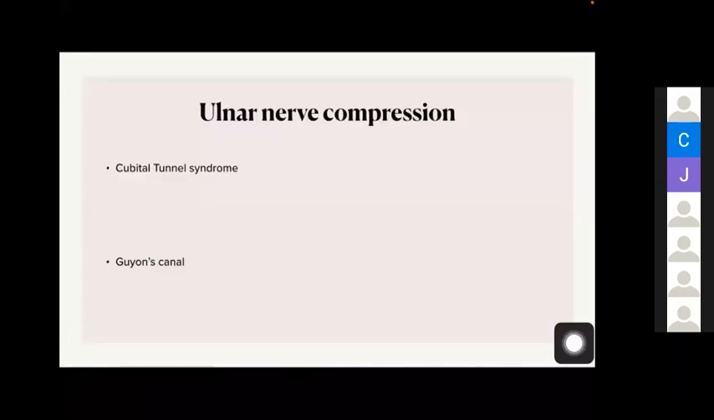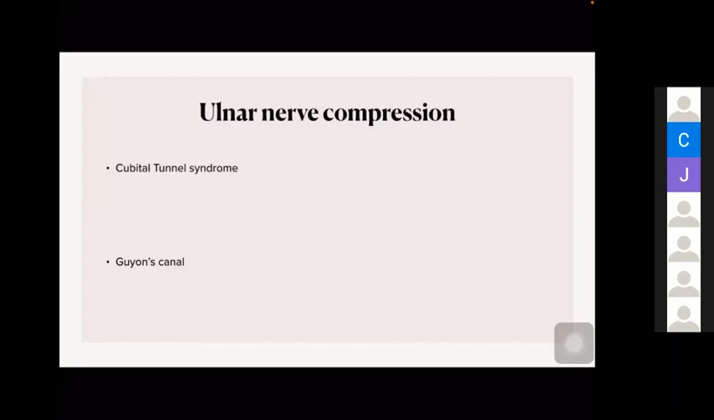We have already discussed that. Then you should know what are the sites of ulnar nerve compression. One is cubital tunnel syndrome. That's the most common entrapment after carpal tunnel syndrome. Cubital tunnel syndrome is compression of the ulnar nerve at the elbow. Then the ulnar nerve can be compressed at the wrist also. It's Guyon's canal.